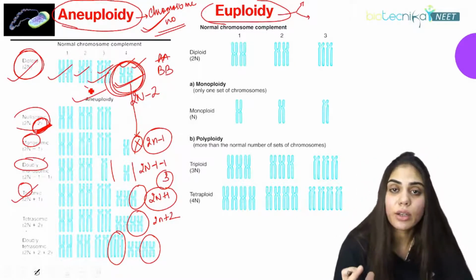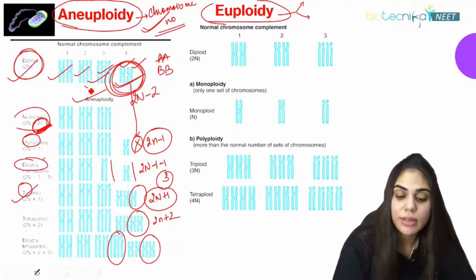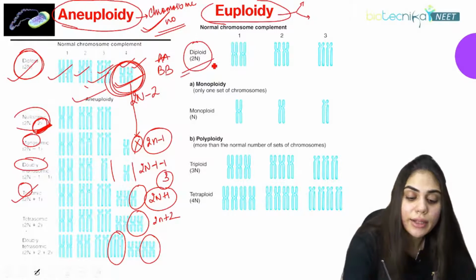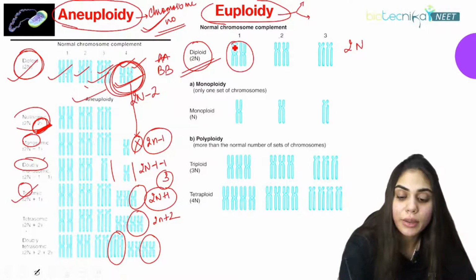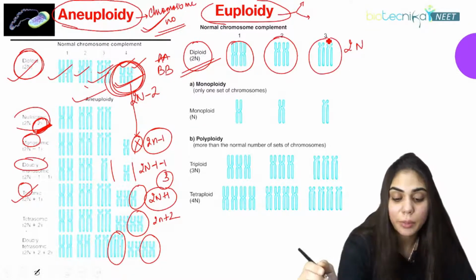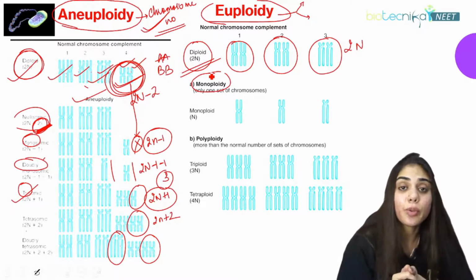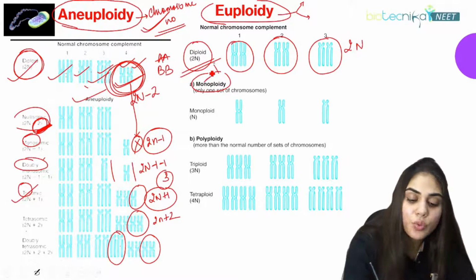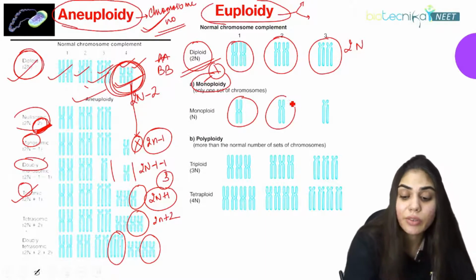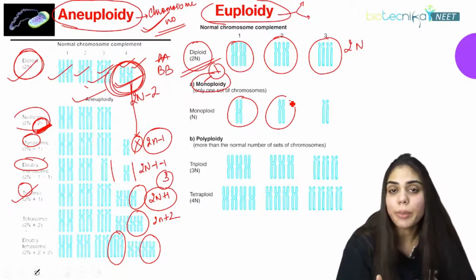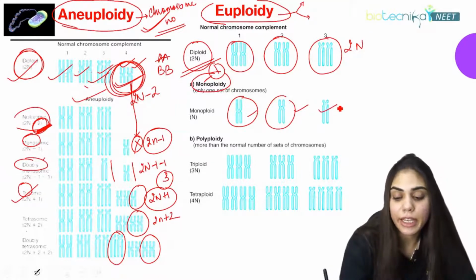Now what is euploidy? When there is a change in the whole chromosomal content, it is known as euploidy. We'll see how this is happening. Again, in the normal standard state we have diploid, that is 2N. All the chromosomes are in pairs. You can see they are always in pairs. So if monoploidy happens, ploidy means change in chromosome set. Mono means 1, so they all will become 1. Now we are not dealing with chromosome number. We are dealing with the whole chromosomal set. All the chromosomes present in the body will become monoploid, everything will be in the form of one each.